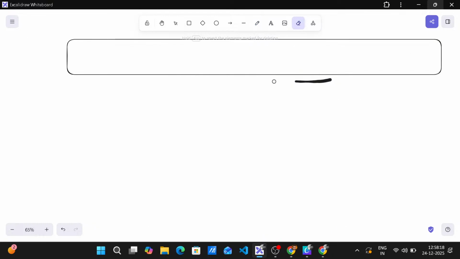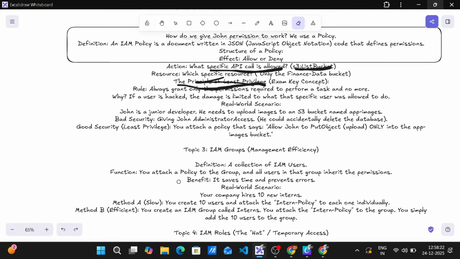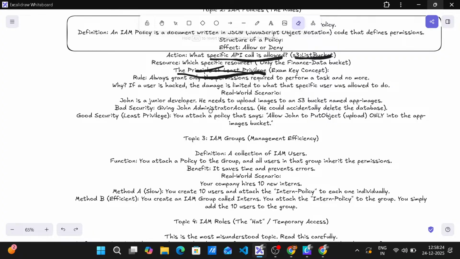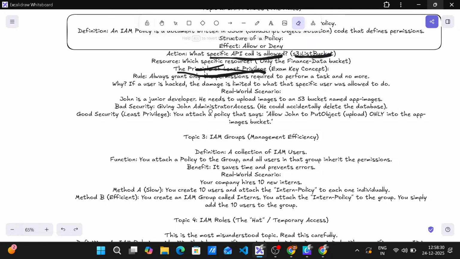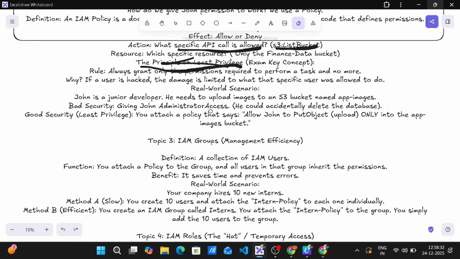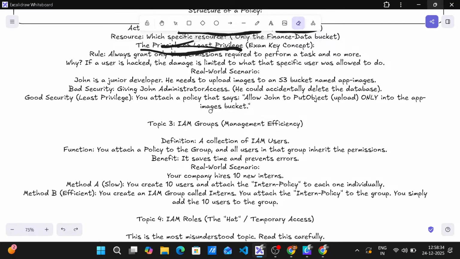Real-world scenario. John is a junior developer. He needs to upload images to an S3 bucket named App Images. Bad security: giving John administrator access. He could accidentally delete the database. Good security: least privilege. You attach a policy that says, allow John to put object, upload, only into the App Images bucket.